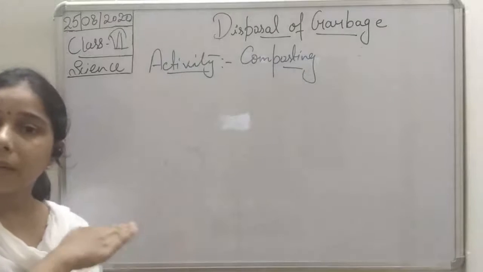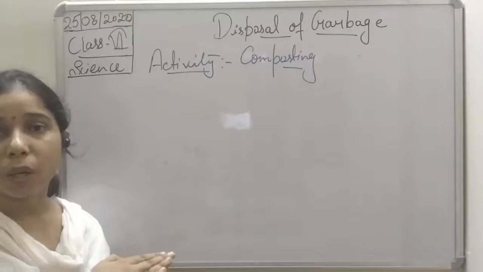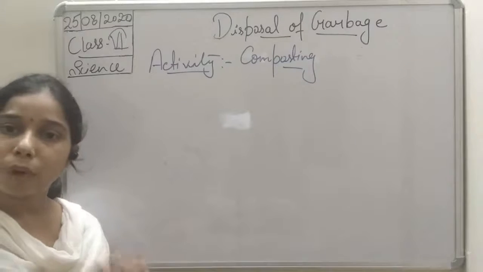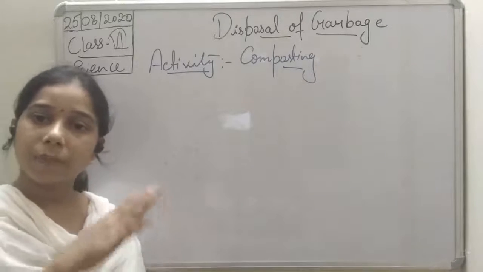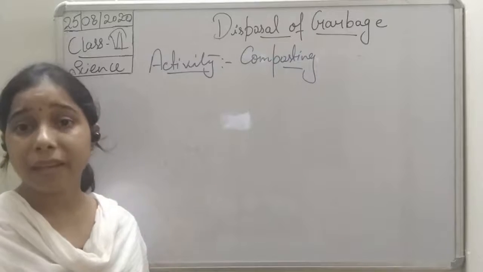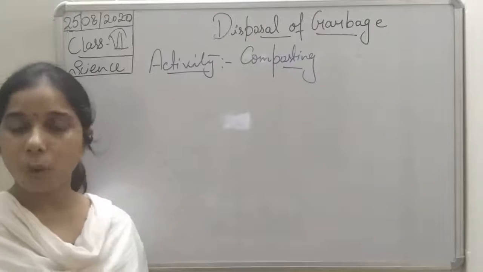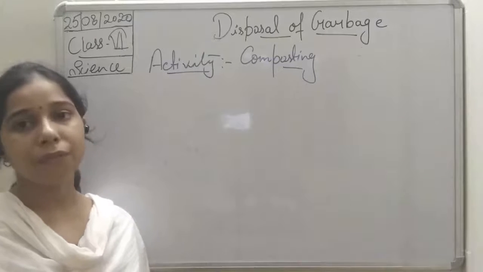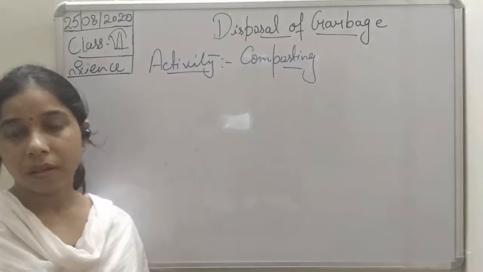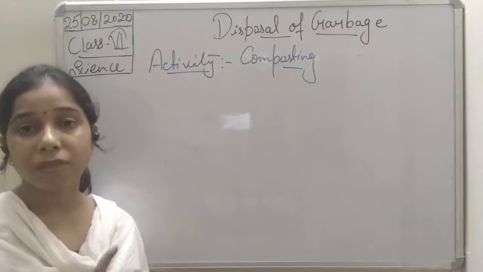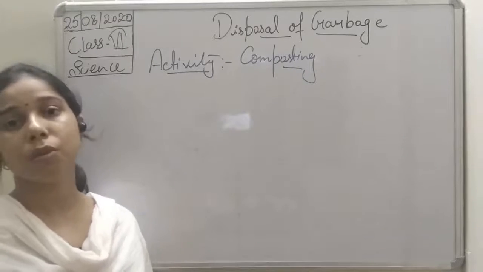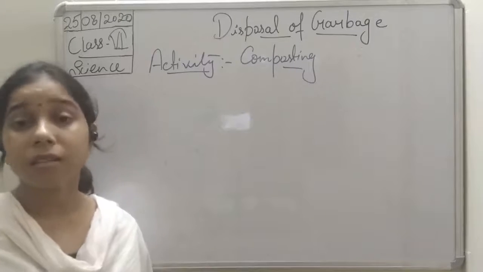When the pit becomes filled with the animal and plant material, students, then what will you do? You will cover it with a paste of soil. When you cover it with the paste of soil and leave it for 3 months, then after 3 months, after 4 months, you will see that it gets converted into a useful component, and that is manure.